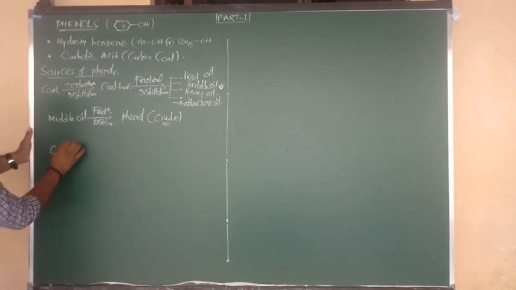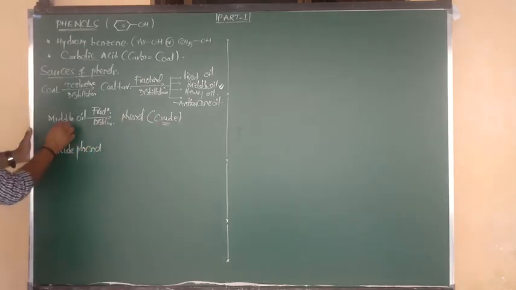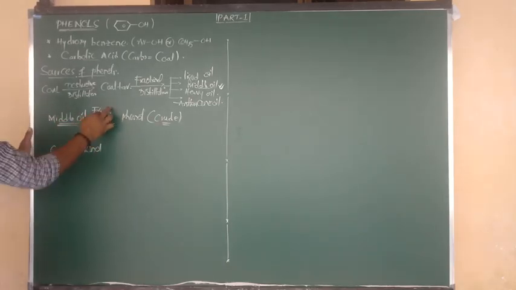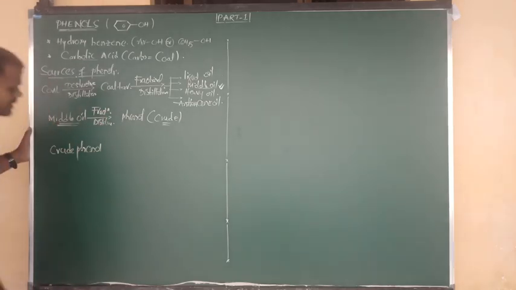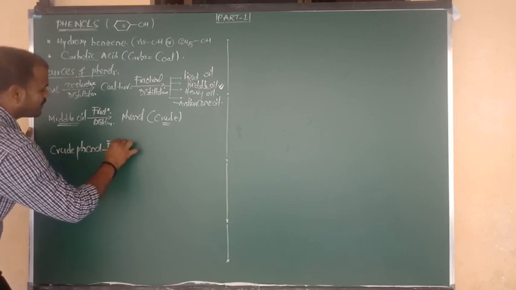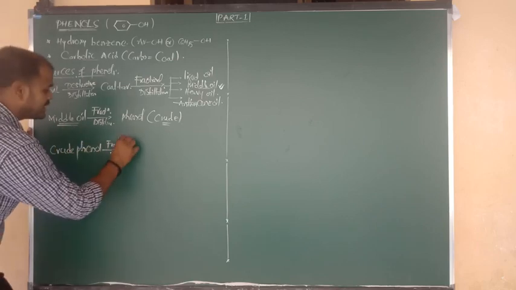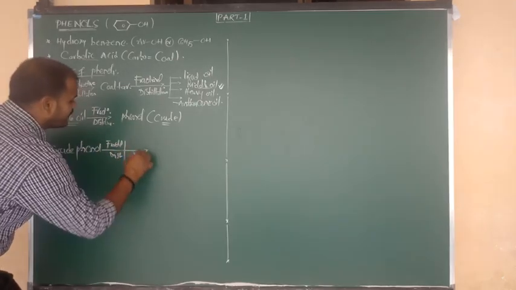Here I am going to show you carefully. Listen carefully. First of all, consider crude phenol which is coming from the middle oil by fractional distillation. Now again it undergoes fractional distillation at three different temperatures.